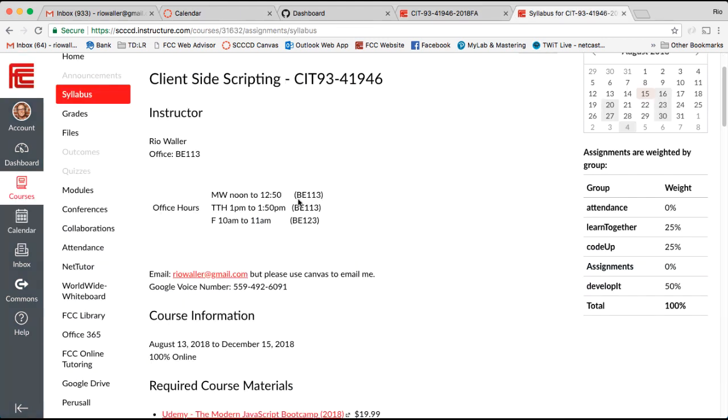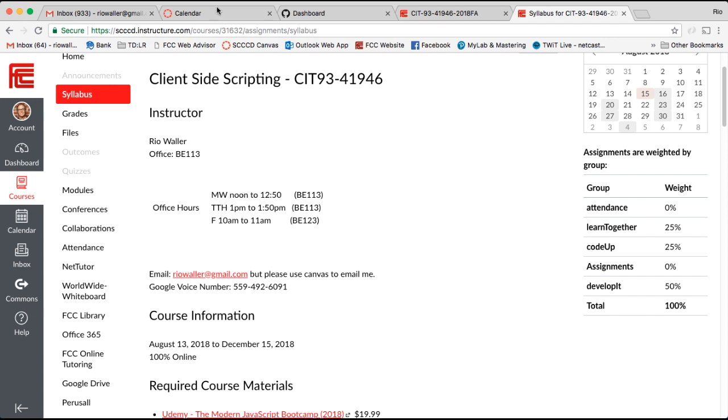So let me come to the syllabus again and just walk through the rest of these. So then on Tuesday, Thursday, I have an office hour, and these two are in my actual office from Tuesday, Thursday from 1 p.m. to 1:50. And then on Friday, I'm actually in a lab. I'm holding a lab open for Java. So you're also welcome to come to that lab, to have some more lab time if you just need some more help. In that case, I'm in BE 127.